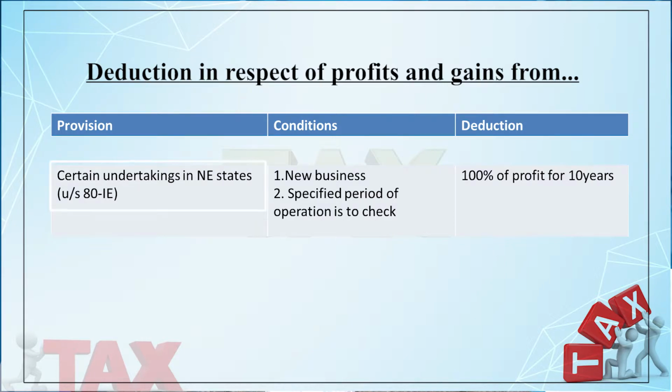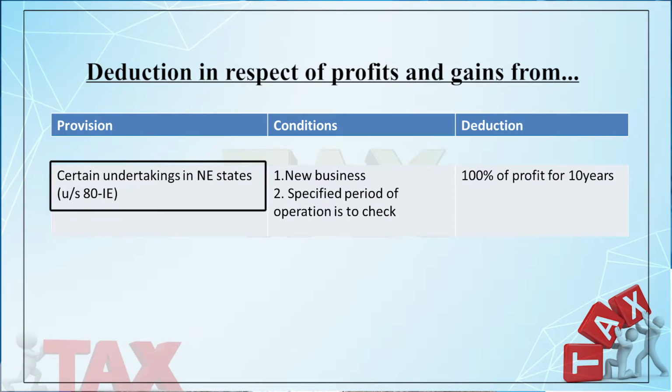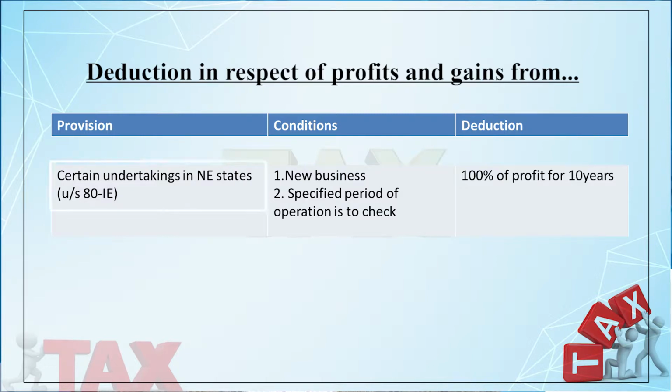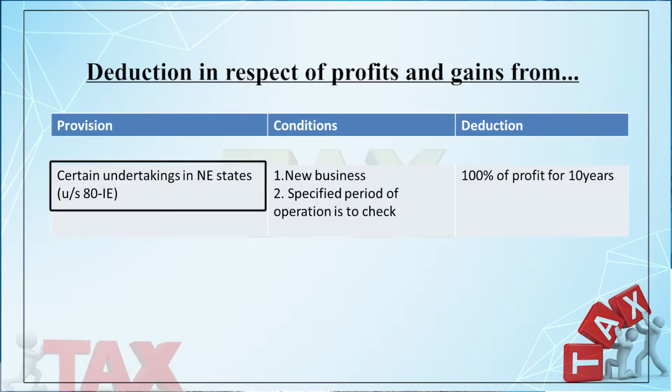Then you may consider section 80IE. Section 80IE states that certain undertakings in northeastern states. Here I am not considering the place, I am not considering the location of the business. I am giving the stress on the nature of the business or nature of the activities for which the business has been set up.